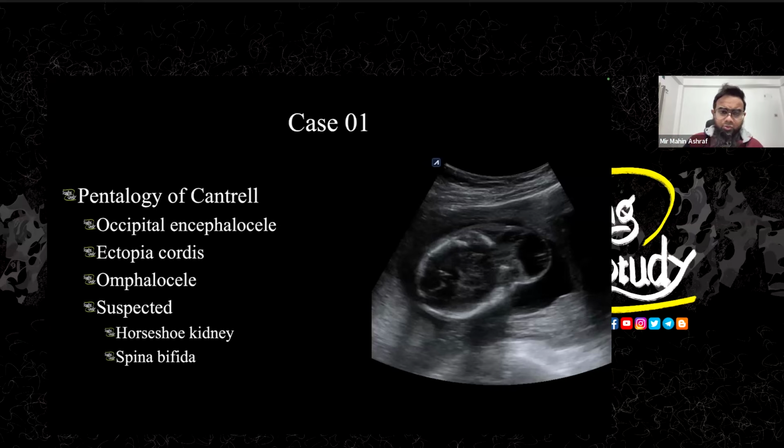So it was in 2022 when I didn't have a good machine. But if it was at this time, it would be quite easy. But this diagnosis is enough for the patient to go for the termination. Make sure if you find this type of cases, two common aneuploidies are present. First one is the trisomy 13, in which we usually get some intracranial and facial defects, which was not present. And the second one is the trisomy 18 or Edwards syndrome, which is a very common suspected case in this one.